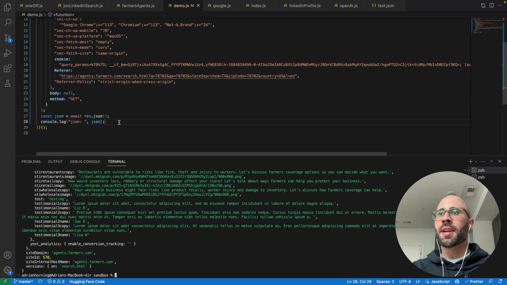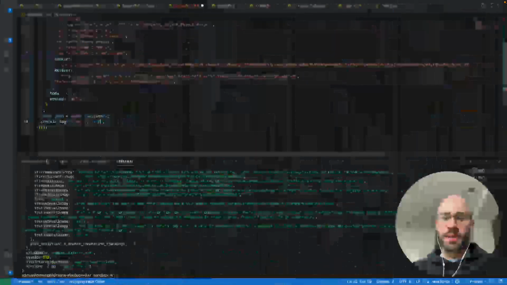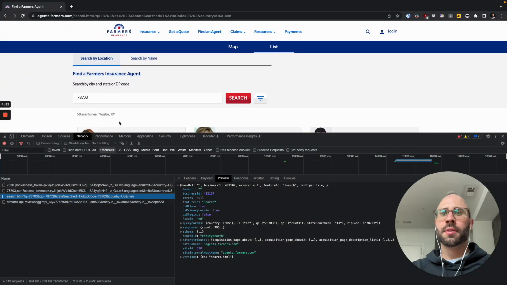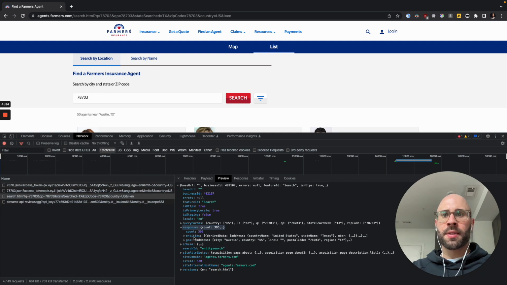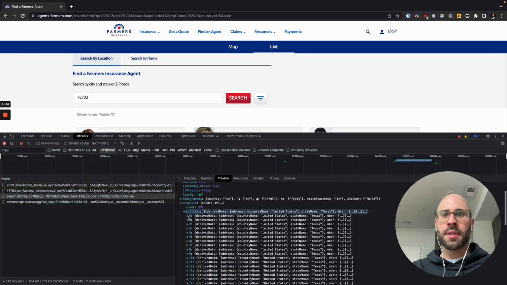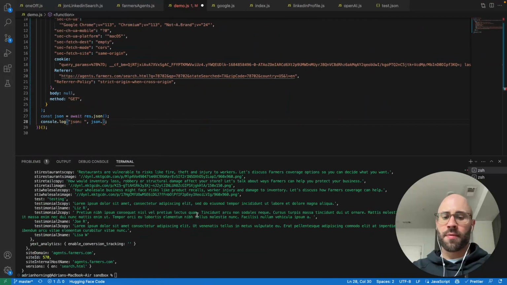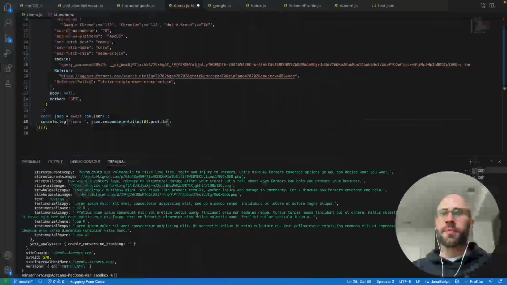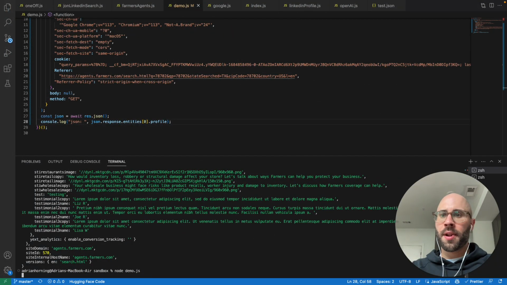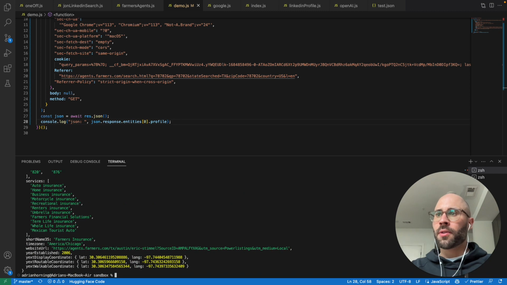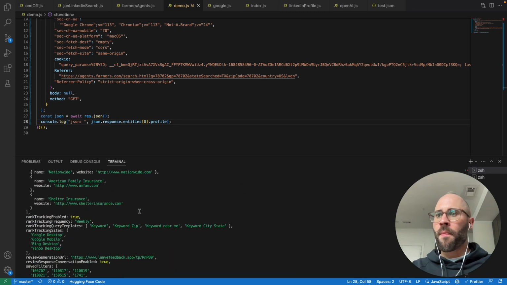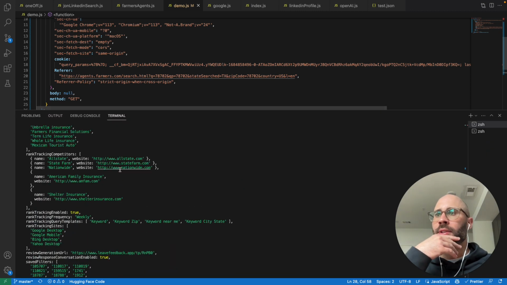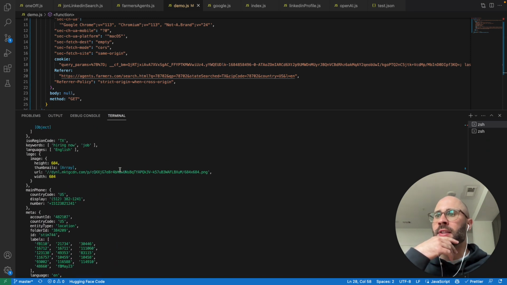So if we key into the JSON, dot response dot entities, get the first one. Oh, nice, it already knows that. Boom. Easy as that, possibly.